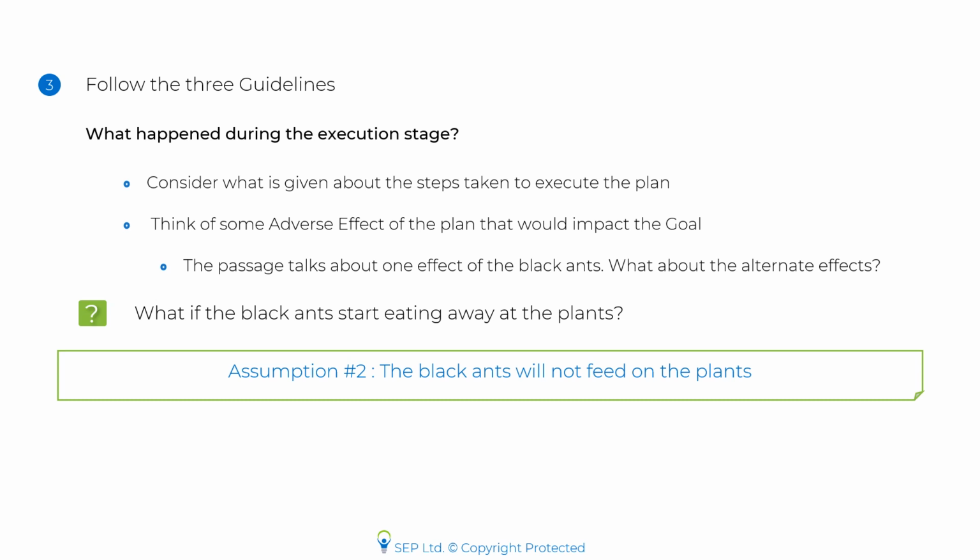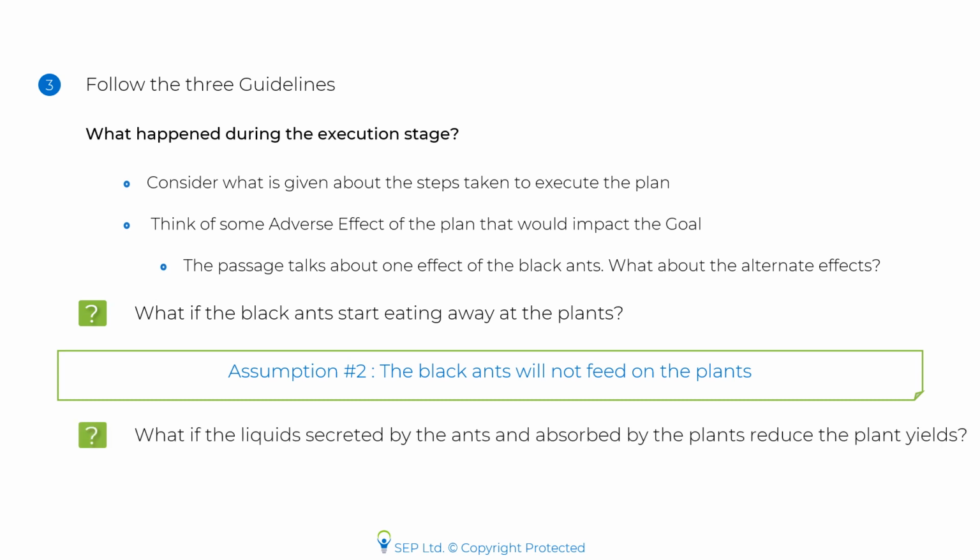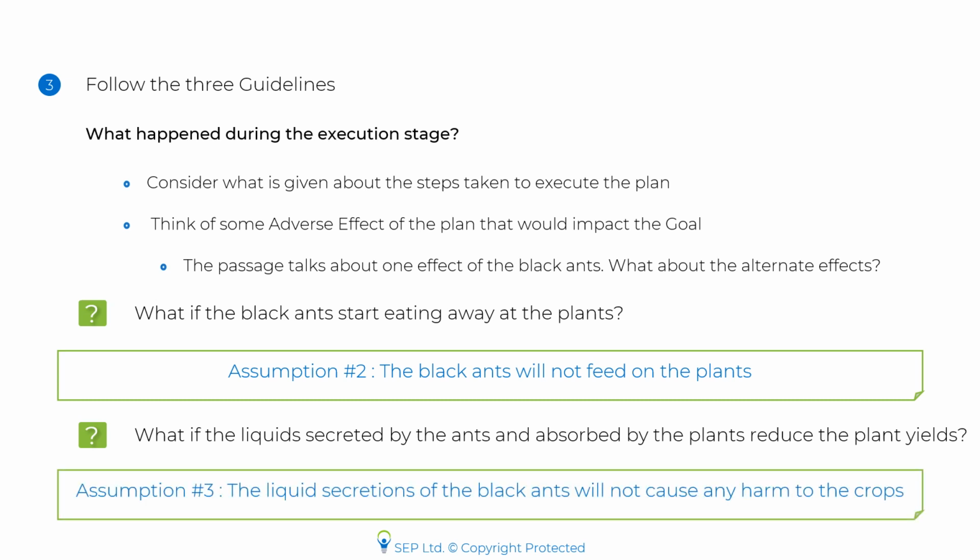Here's another thought. What if the liquids secreted by the ants and absorbed by the plants reduce the plant yields? That will defeat the purpose of the plan as well. Thus, the farmers have assumed that the liquid secretions of the black ants will not cause any harm to the crops so as to reduce the yields. Let us now look at the third guideline, that is, what is the connection between the plan and the goal?